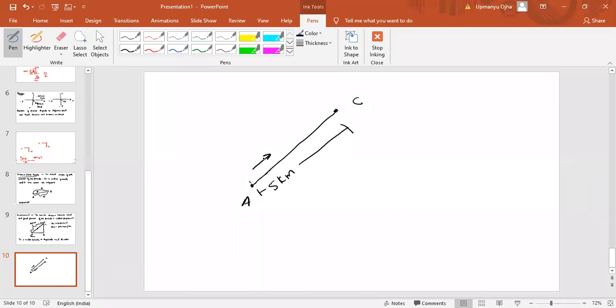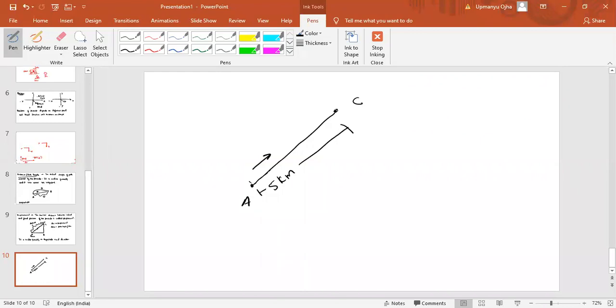So displacement means it should have a direction. So for displacement I need to have the specific direction, that if I travel in this direction I will reach the school in the shortest possible path. Okay, so to define displacement I need to have the direction as well as the magnitude. The magnitude here is 5 kilometer, direction is along this direction. The arrow direction shows the direction of the path.